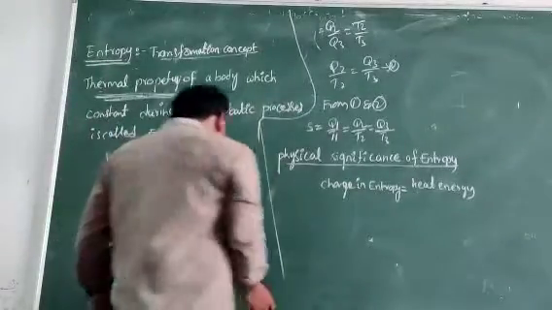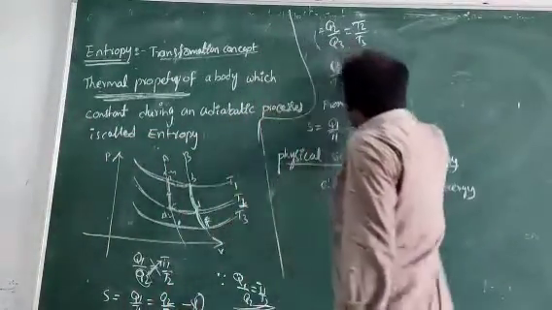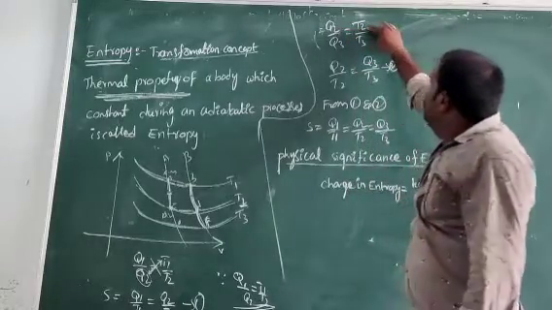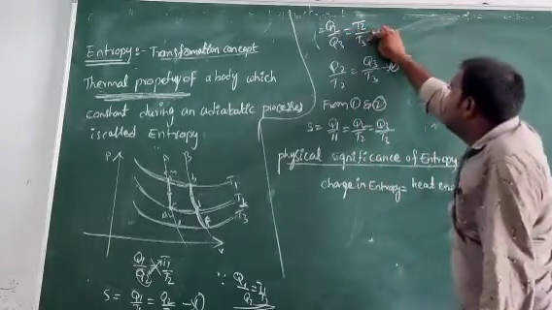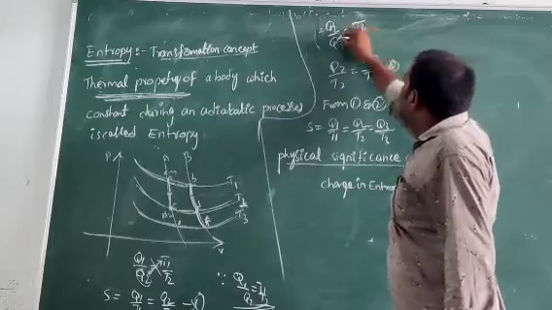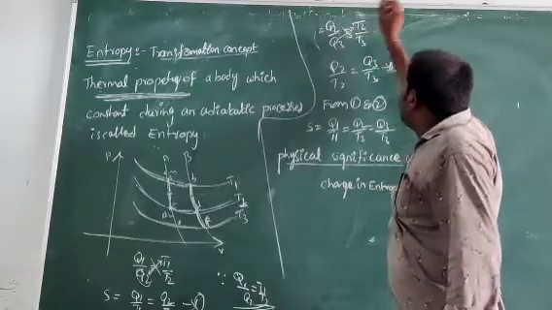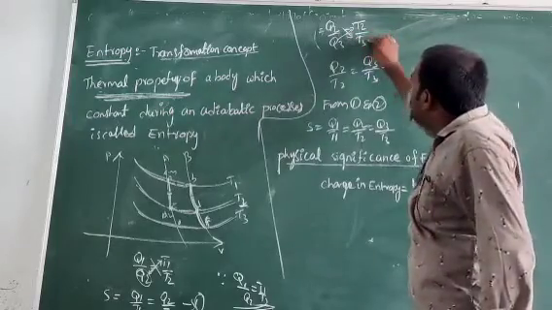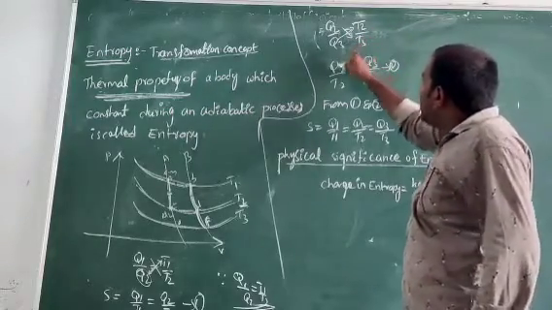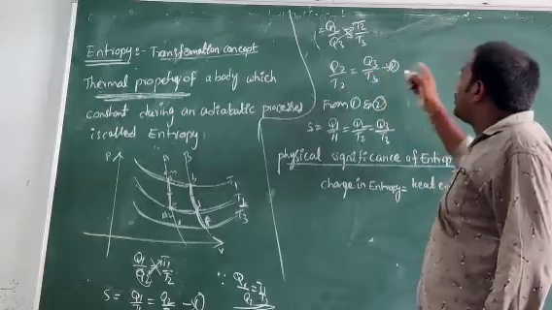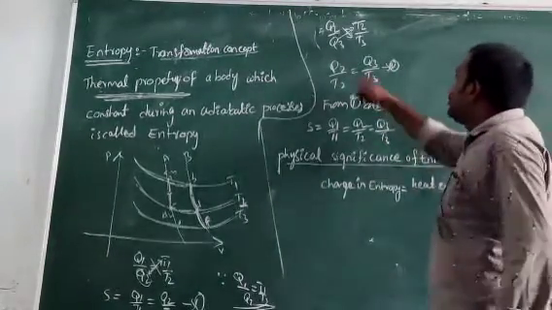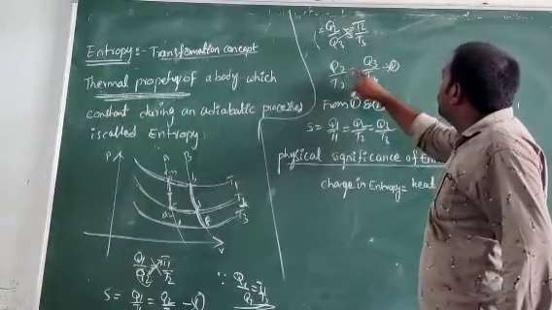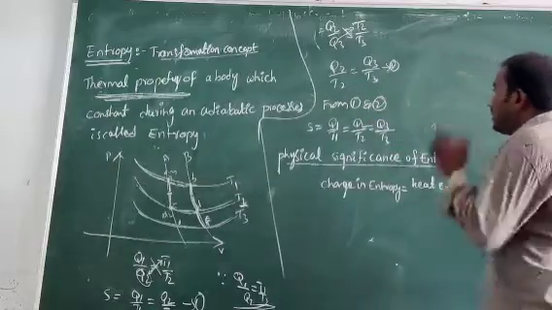So as per this result, Q2 by Q3 is equal to T2 by T3. Taking the twos on one side and the threes on the other, Q2 by T2 is equal to Q3 by T3.